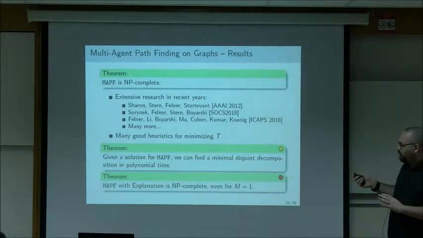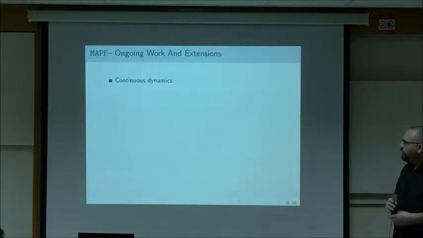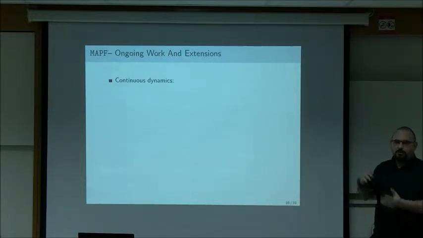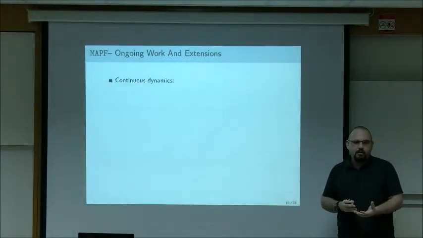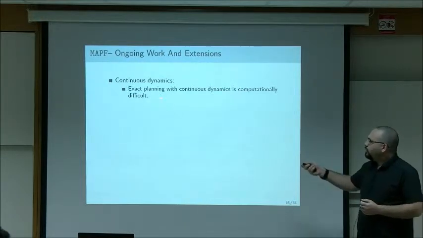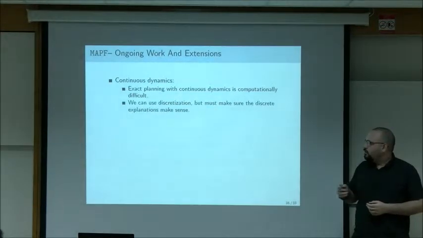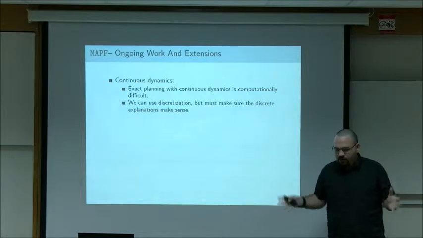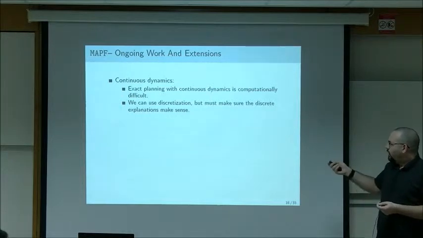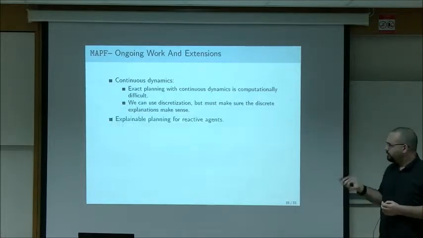Right, so this is a very naive example, or a very preliminary example of explaining multi-agent pathfinding. Of course, there are a lot of extensions that we want to look at. The first one is continuous dynamics. So I showed the formal problem on graphs, but my example was from the continuous domain. So of course, we want to actually be able to do this in a continuous fashion. The thing is that exact planning with continuous dynamics is not really done in practice. It's not feasible almost at all. So what's usually done is to discretize the continuous scenario to a discrete setting, plan there, and then lift the plan back to the continuous setting. And in our context, we need to make sure that the discrete explanations also make sense in the continuous domain. So do they carry between them?